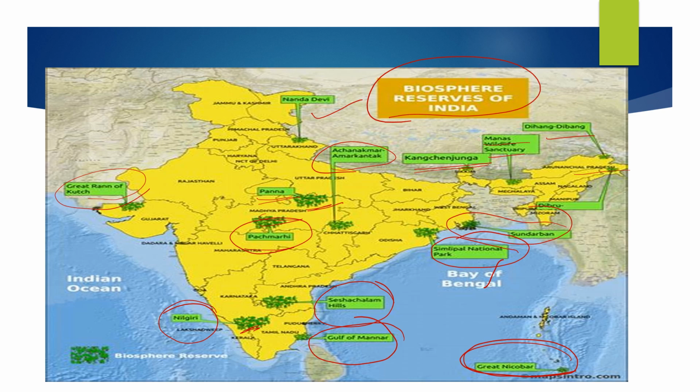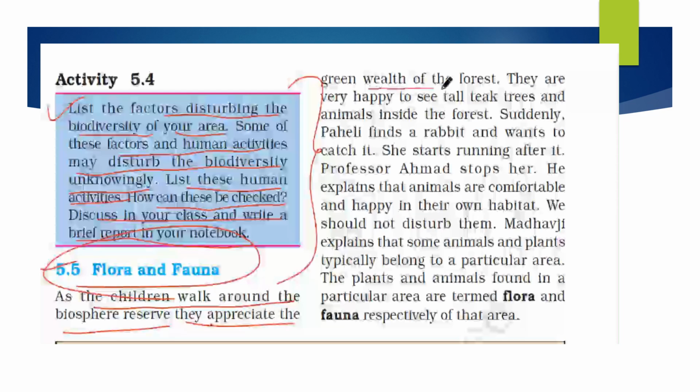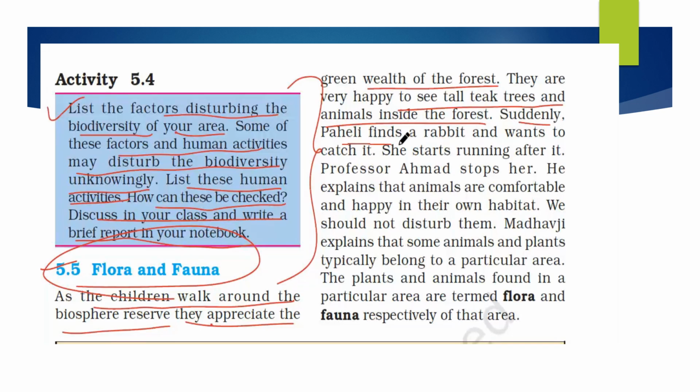Okay, so now let us move on to flora and fauna. As the children walk around the biosphere reserve, they appreciate the green wealth of the forest. That is, they are seeing greenery everywhere, and they appreciate how green and beautiful nature is. They are happy to see the tall teak trees and animals inside the forest. Suddenly Paheli finds a rabbit and wants to catch it. She starts running after it. Professor Ahmed stops her. He explains that animals are comfortable and happy in their own habitat, that is, in their own surroundings.